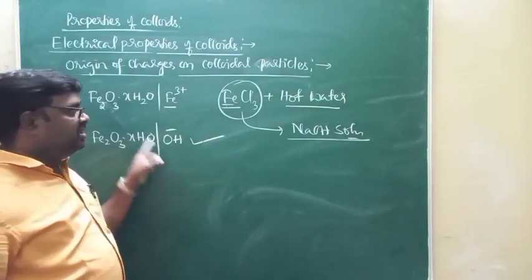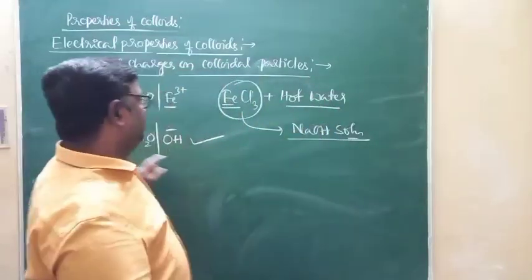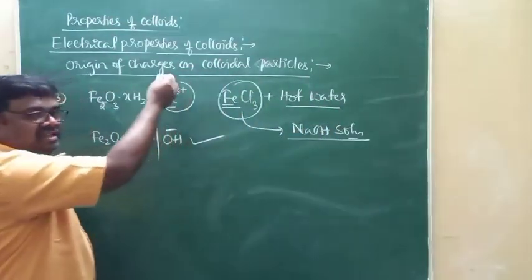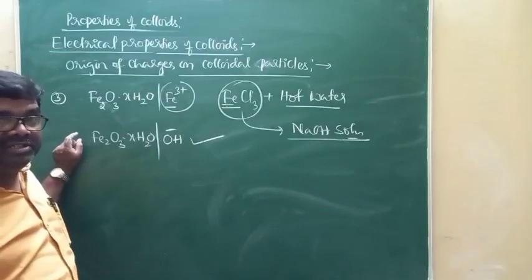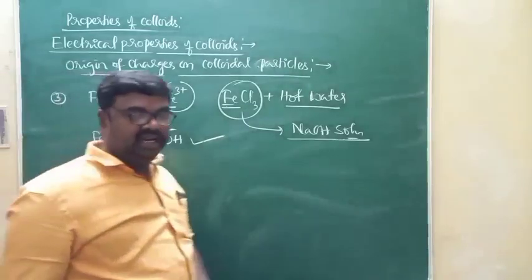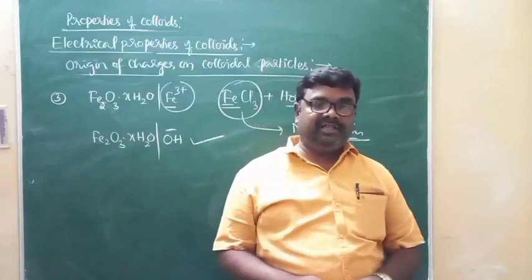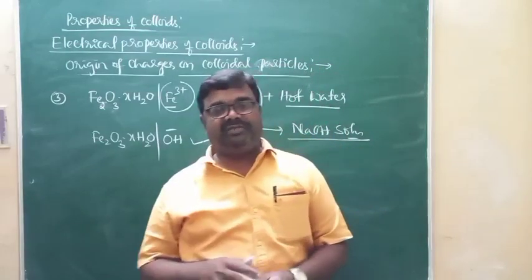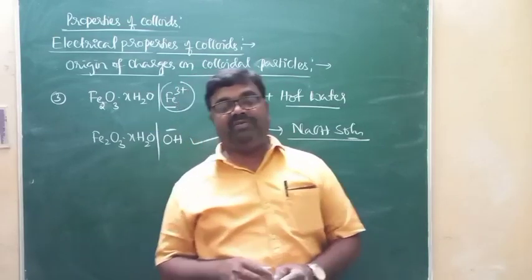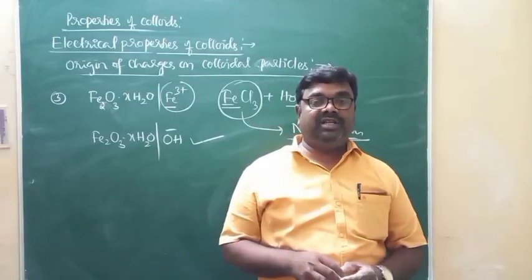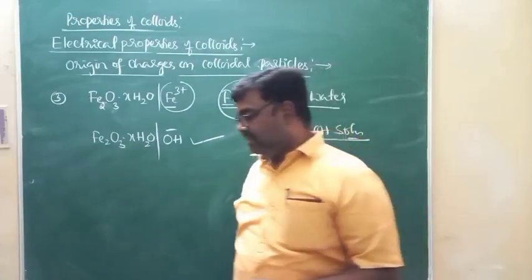Hydrated ferric oxide. If this salt is prepared by adding ferric chloride to hot water, that results in the adsorption of ferric ions. That leads to positively charged hydrated ferric hydroxide sol. So that is preferential adsorption of ions common to the colloidal particles, which is one of the important causes for the existence of charges over the surface of colloidal particles. This is what we call the origin of charges over the colloidal particles. Yes, so this is one reason there.